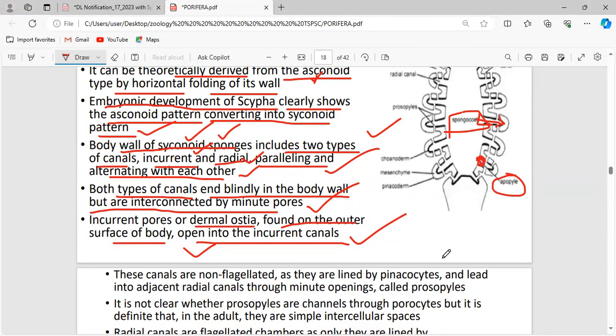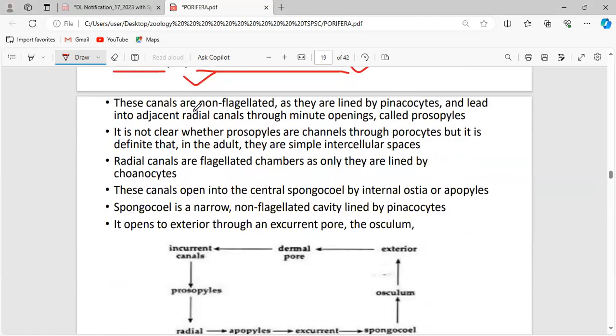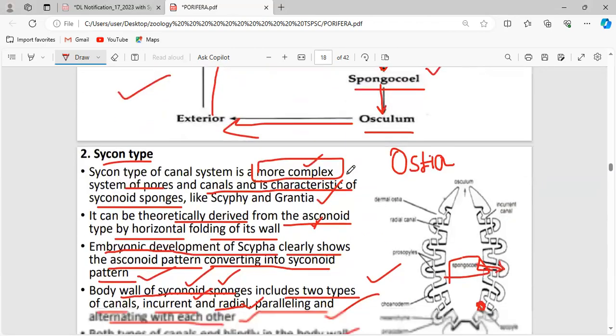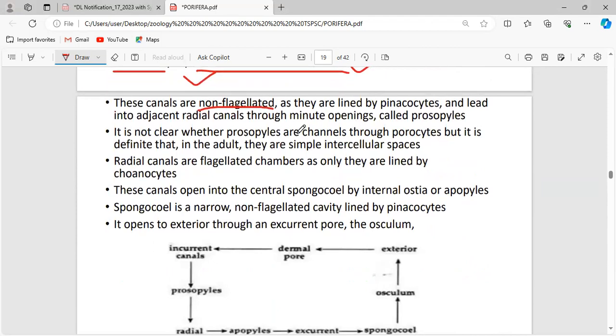You should know what prosopyle and apopyle are. Now, these canals are non-flagellated. The incurrent canals are non-flagellated as they are lined by pinacocytes. Only if the cells are lined by collar cells, the flagellated choanocytes, are they said to be flagellated.